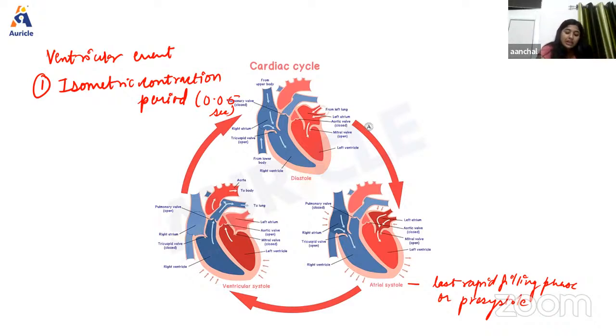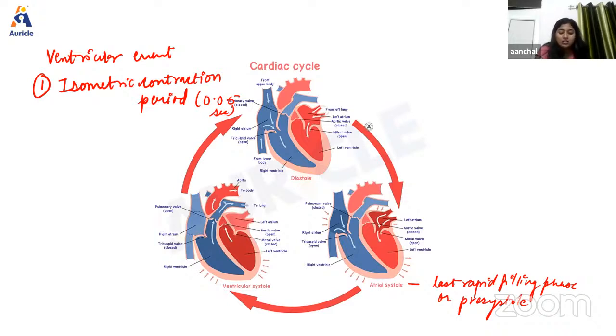Okay. Immediately after atrial systole, the atrioventricular valves are going to close due to increase in ventricular pressure, and also the semilunar valves are already closed, as we know. Now the ventricles contract as a closed cavity in such a way that there is no change in the volume of the ventricular chamber or in the length of muscle fibers, only the tension is going to change.